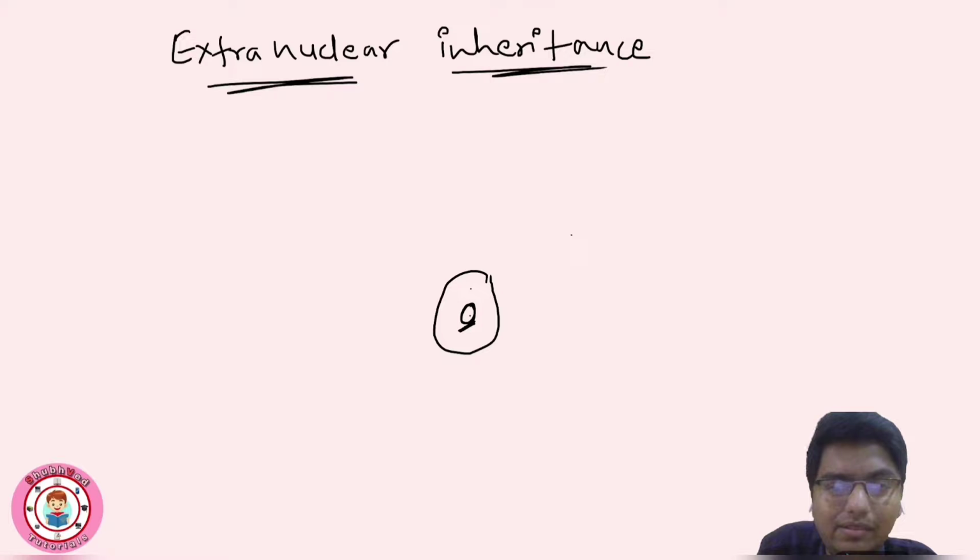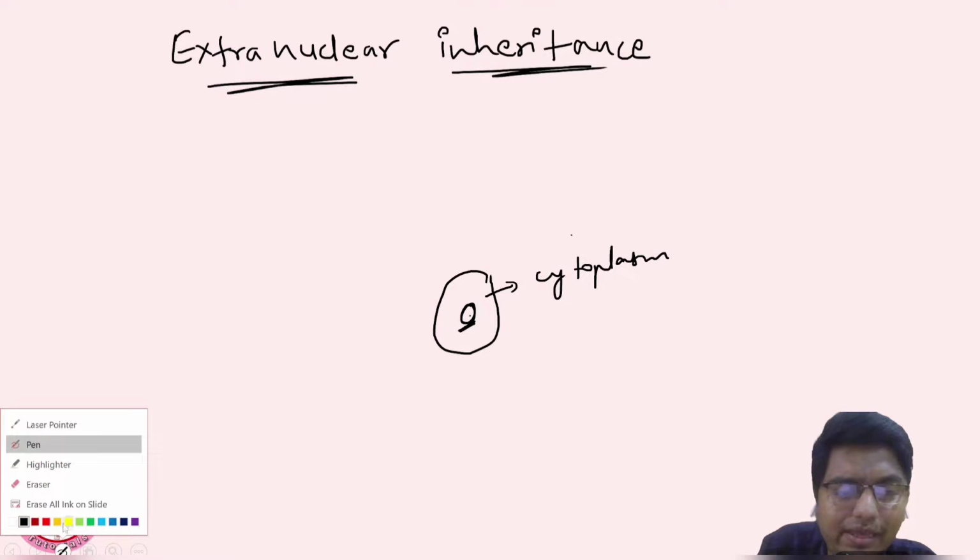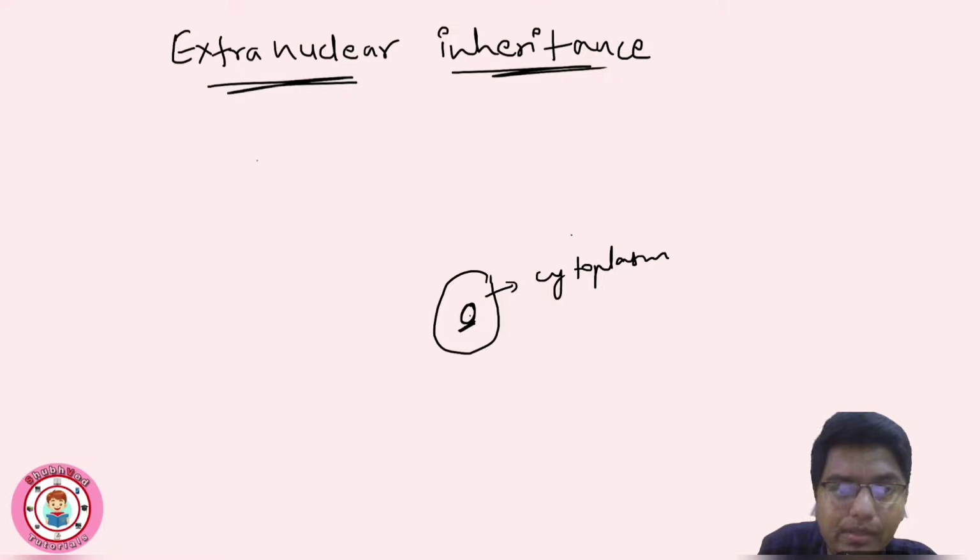Now this is cytoplasm. So except nucleus, this factor extranuclear inheritance is related to cytoplasm. So this is also known as cytoplasmic inheritance.